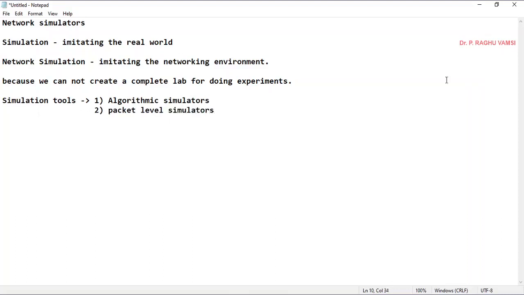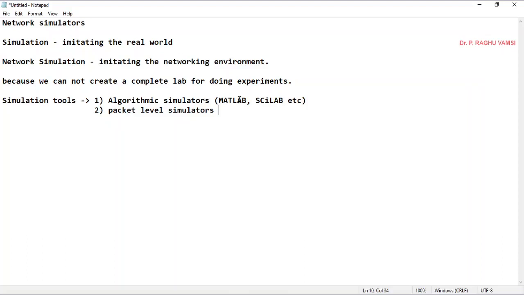Algorithmic simulators, for example, MATLAB, Scilab, etc. These are the algorithmic simulators where you can only simulate the algorithms, like simulating a particle swarm optimization algorithm or a genetic algorithm. This kind of thing you can do in MATLAB, Scilab and Octave.